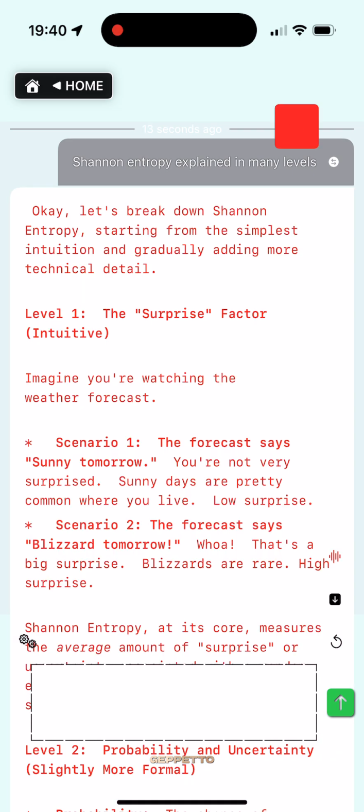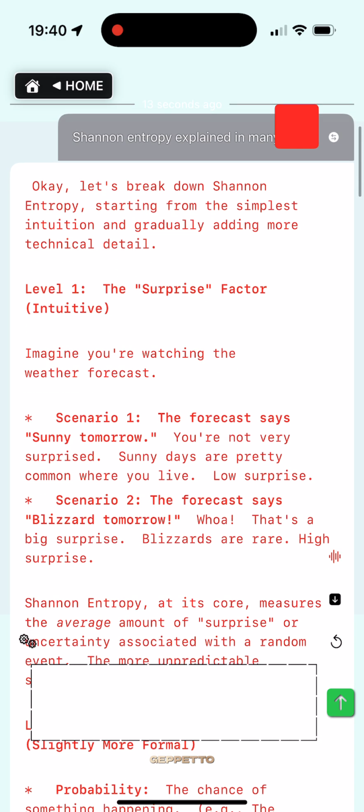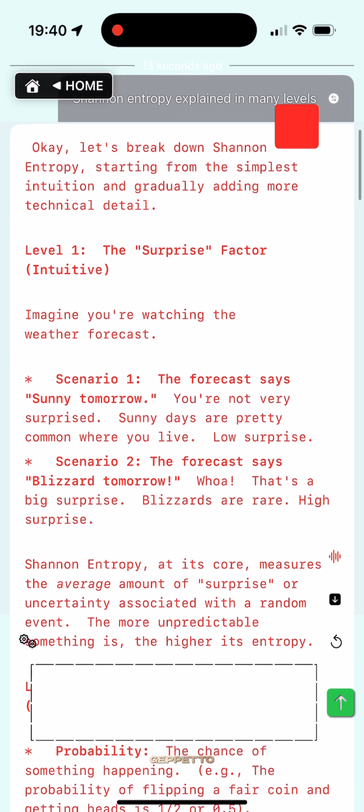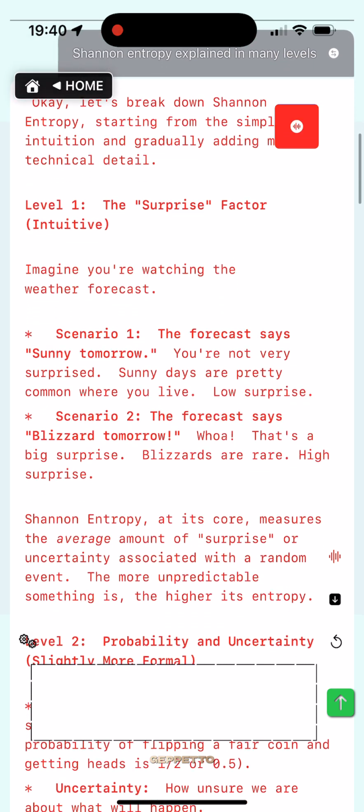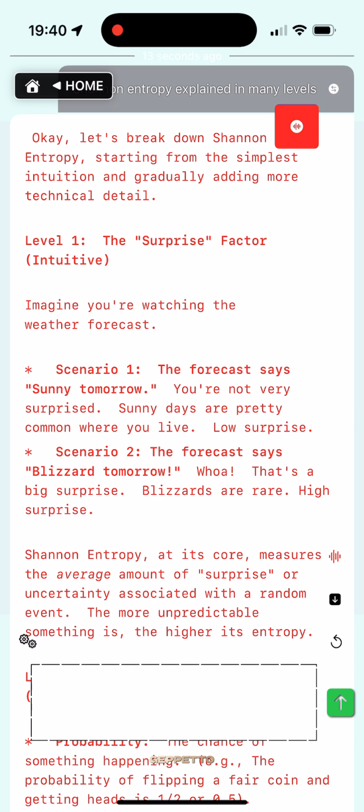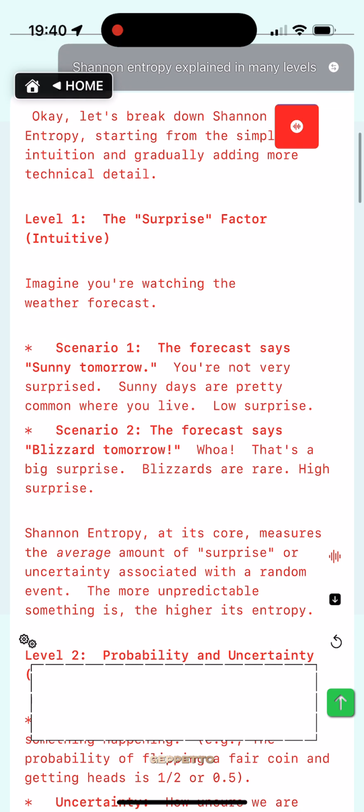Okay. Let's break down Shannon entropy, starting from the simplest intuition and gradually adding more technical detail. Level 1. The surprise factor, intuitive.